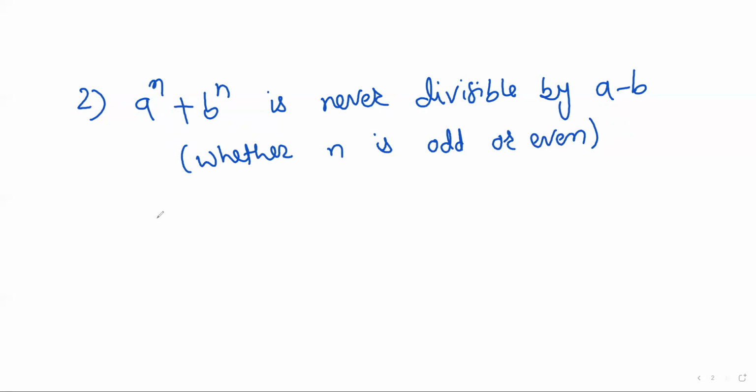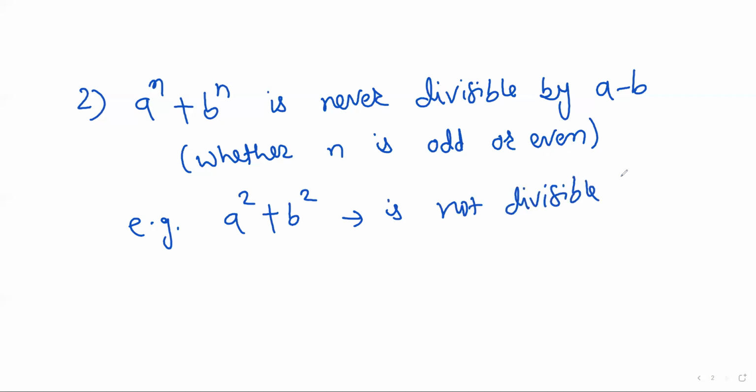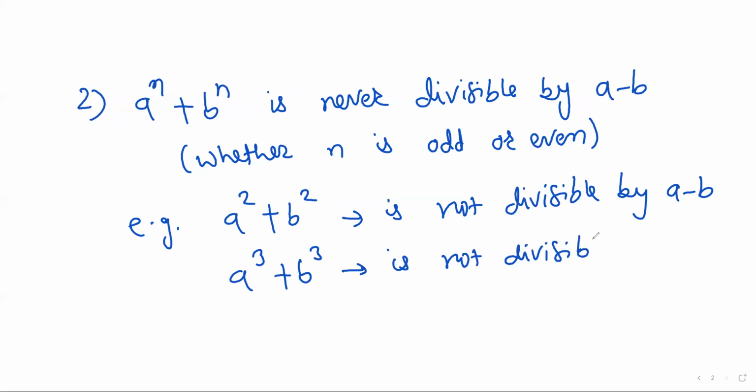Okay, let's consider an example here. a square plus b square is not divisible by a minus b, right? Similarly, a cube plus b cube is not divisible by a minus b.